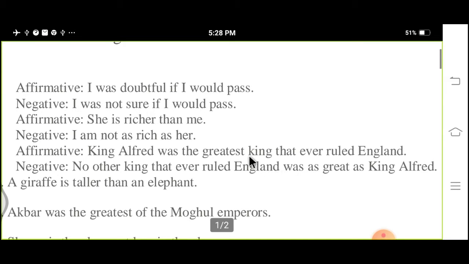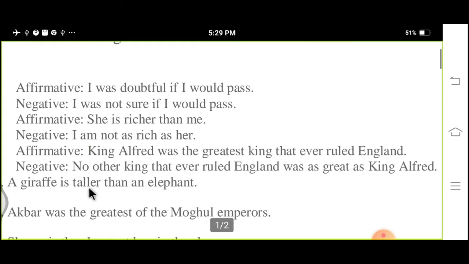Actually, students, this example is based on degree of comparison. Further, in the next topic, we will discuss degree of comparison, which is also a part of transformation of sentences.